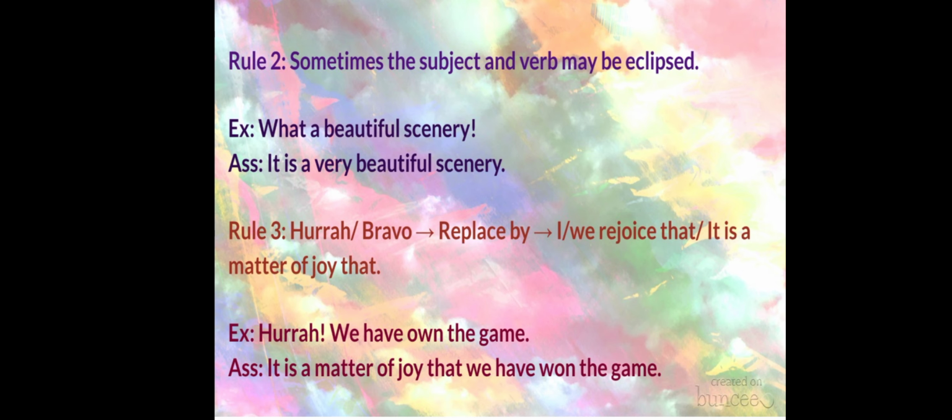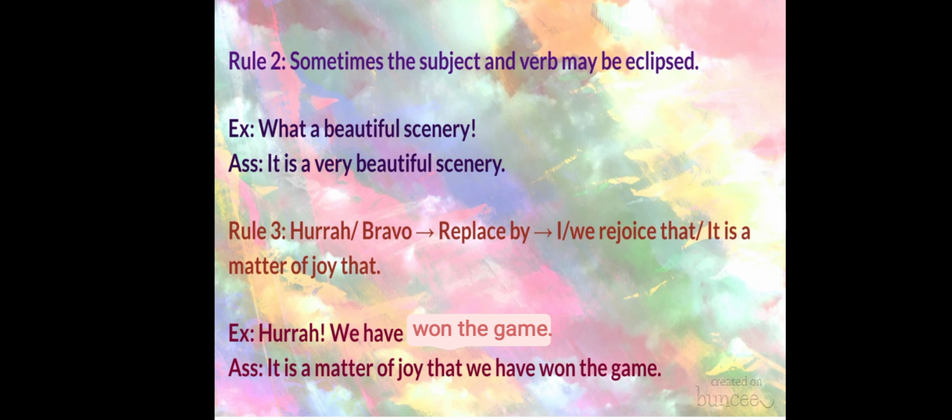Next, rule number 3. Hurrah or bravo in an exclamatory sentence will be replaced by I or we rejoice that, or it is a matter of joy that, and then the rest of the sentence. Let's see one example. Hurrah, we have won the game. While changing this exclamatory sentence into assertive, what do we have to do?